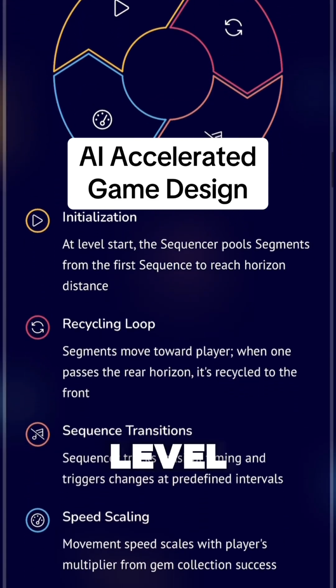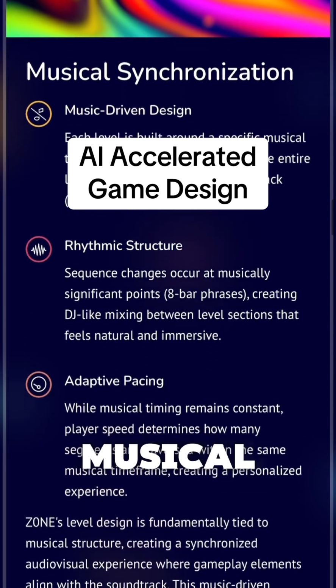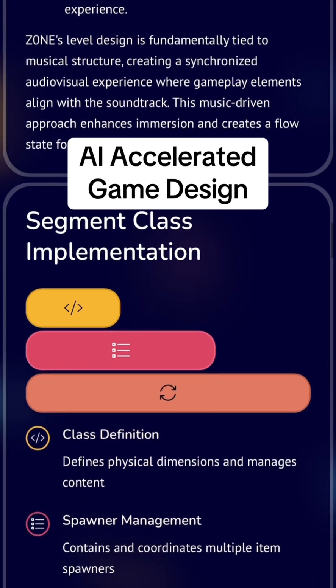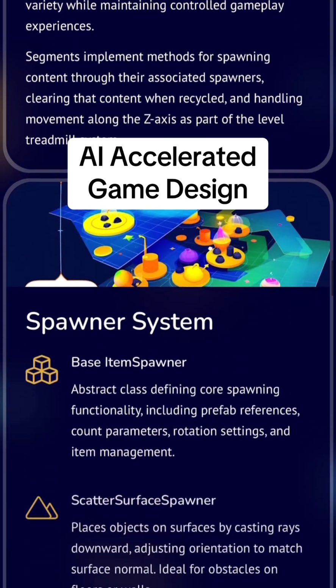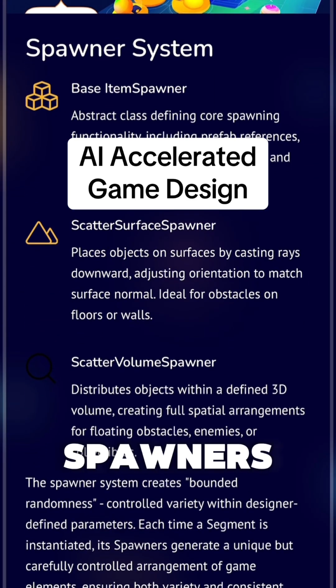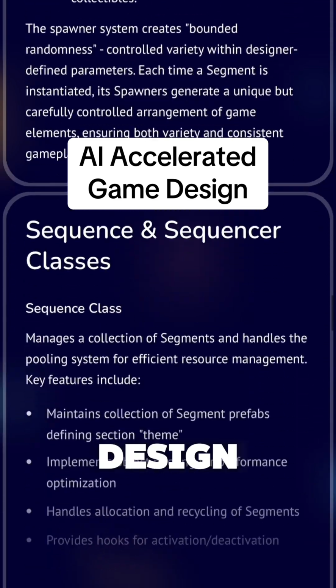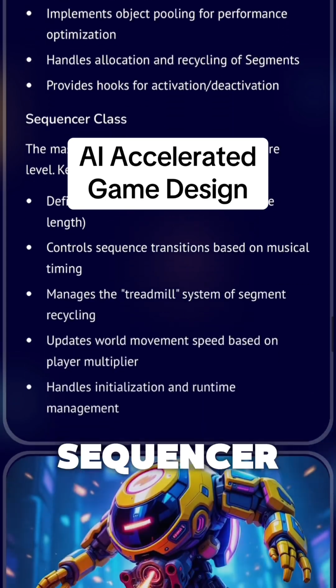And it talks about the level generation system and how the musical synchronization works, how the segment class is implemented, the spawner system, how there's scatter surface spawners and scatter volume spawners. I mean, this is great. This is a game design document. Here's how the sequence class and the sequencer class works.